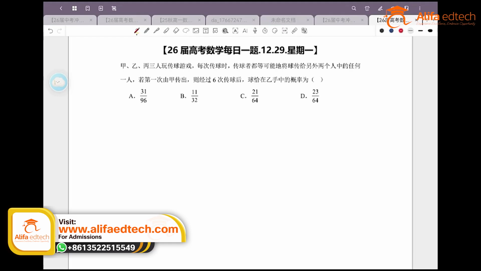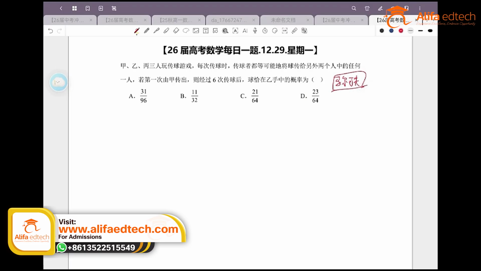If you have a bit more experience with these kinds of questions, or if you've done some extracurricular study, you'll quickly realize that this is a classic example of what type of problem? A Markov chain problem, right? A Markov chain problem, which is also a frequent guest among our most challenging questions. It's a staple in advanced problem sets.